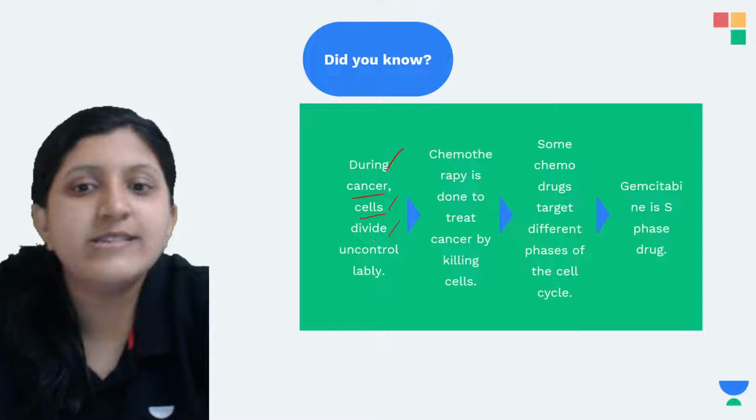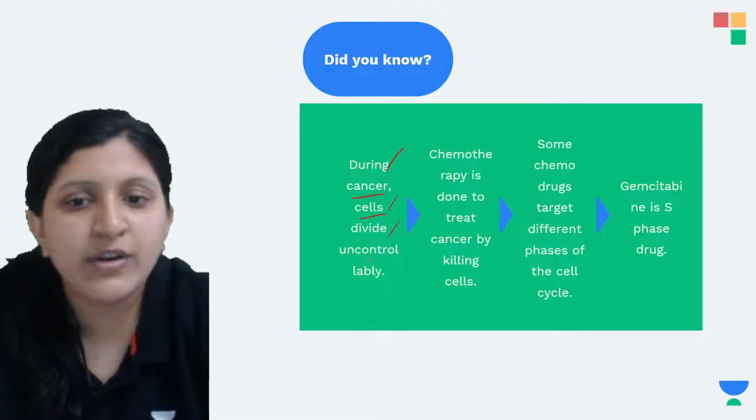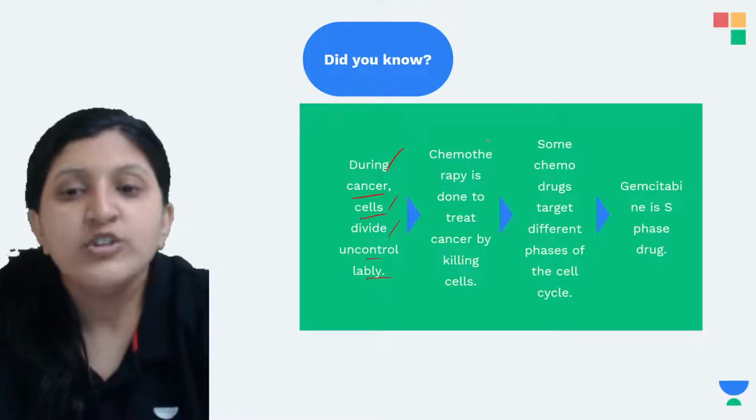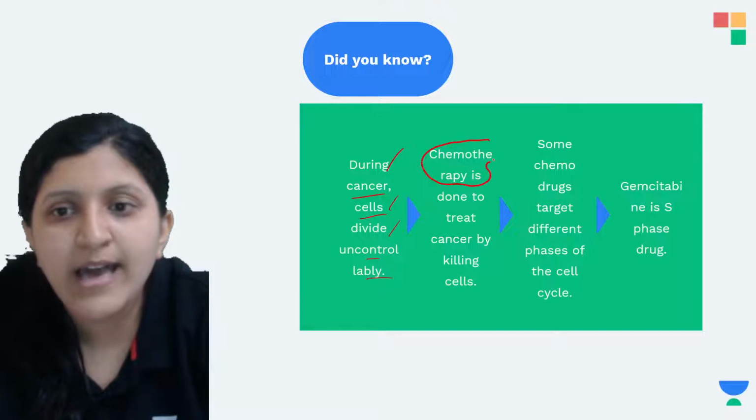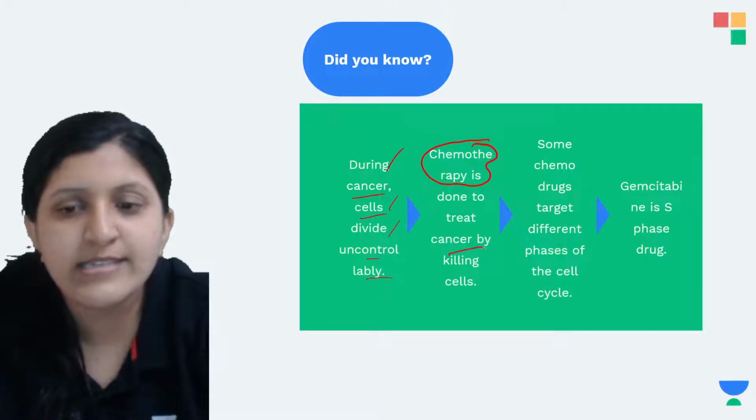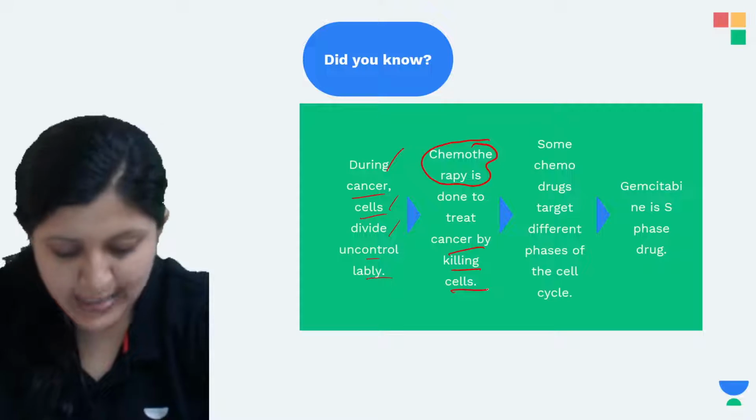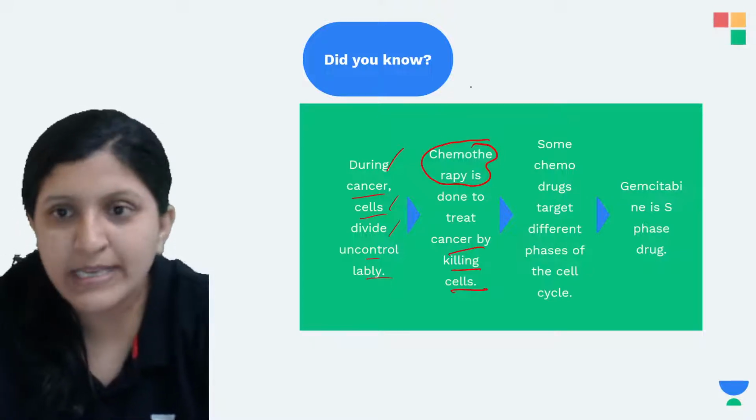In cancer, the cells divide uncontrollably. So chemotherapy is done to treat cancer by killing the cells. How is it done? Chemotherapy is the one.